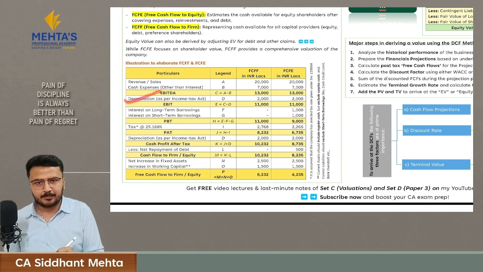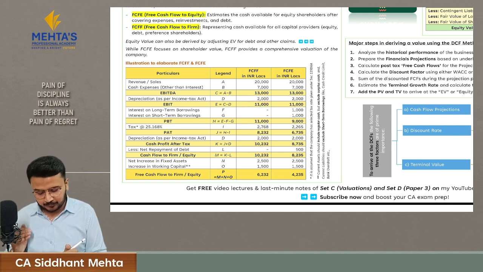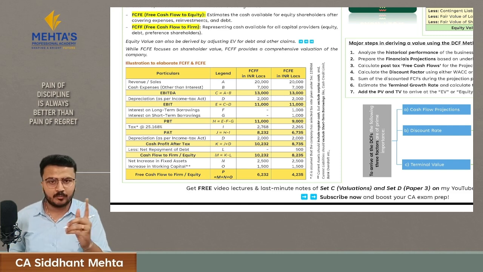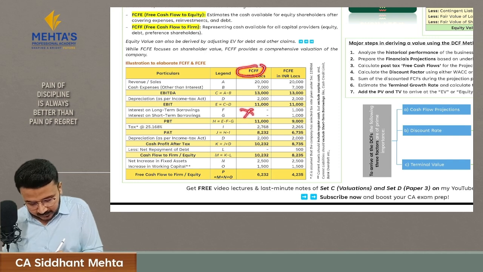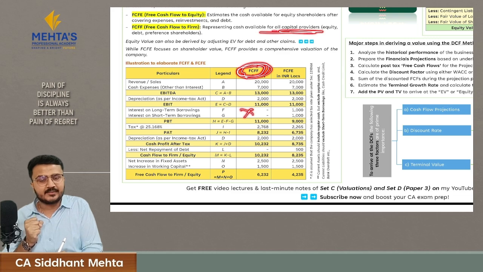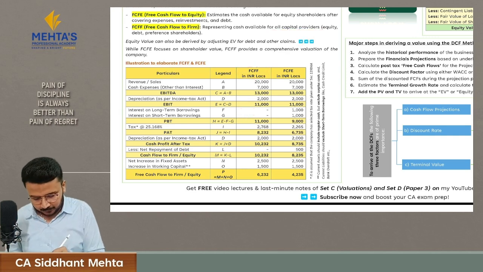Then we will reduce depreciation of 2000 rupees. Then we will get 11,000. That is your EBIT, earning before interest and tax. Now we will reduce interest, but do we reduce interest in free cash flow to the firm? No, because here we are calculating the cash which is available to all the capital providers, that is your equity and debt. Hence we will not reduce any interest payment which we made to the capital providers. We will not reduce any principal repayment which we made to these debt holders. Hence we will not reduce the interest in free cash flow to the firm.